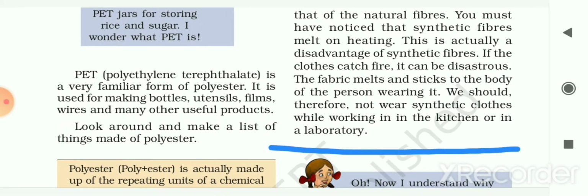So this is actually a disadvantage of synthetic fibers. If the clothes catch fire, it can be disastrous, and the fabric melts and sticks to the body of the person wearing it.